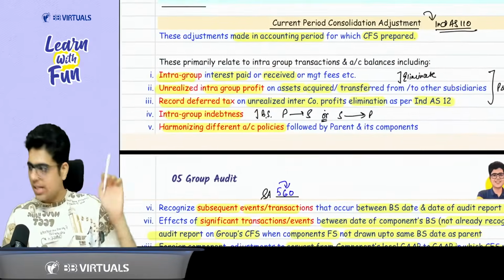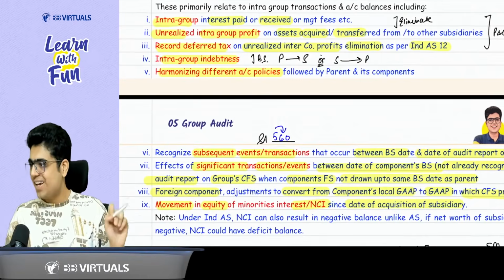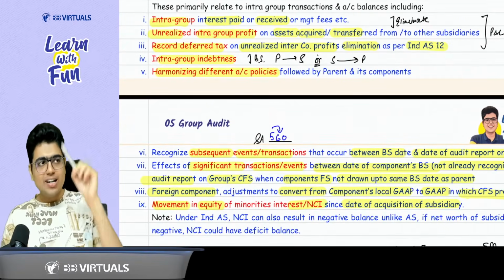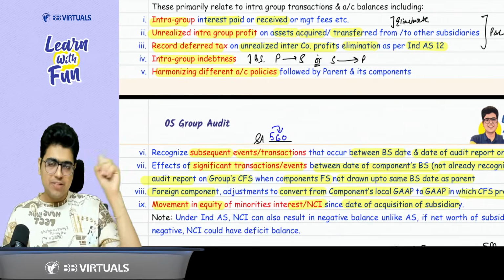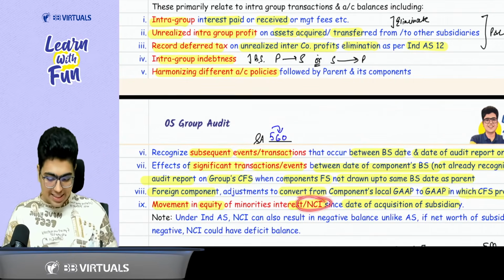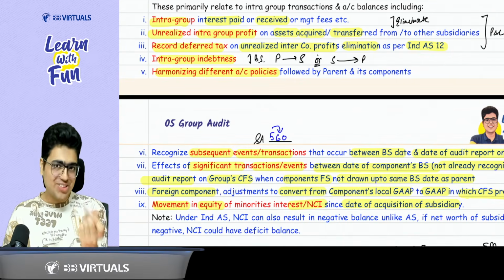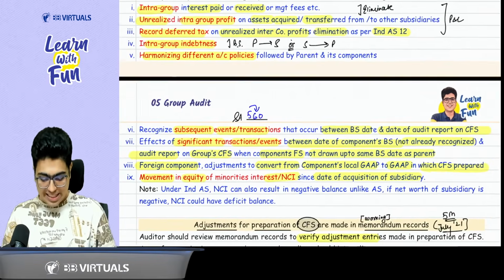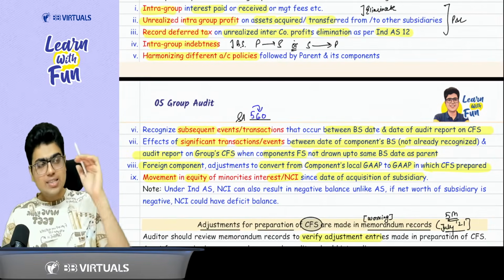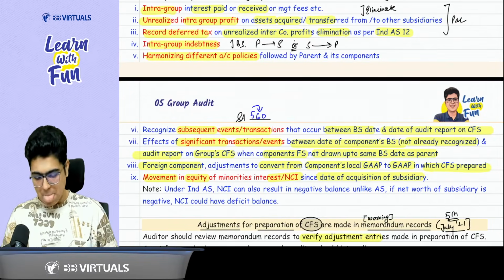Then, sir, we have already covered harmonization of accounting policy, and after this, GAAP adjustment. So if it is a foreign component, conversion from the local GAAP to the GAAP in which the parent's financial statements are prepared. Then, sir, NCI calculation, movement in the NCI is also a current period consolidation adjustment. Now, sir, in Ind AS, NCI can have a negative balance, because if the subsidiary has a negative net worth, NCI can have a deficit balance.